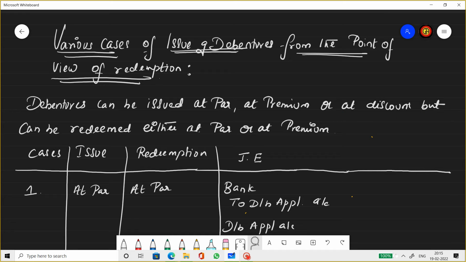But when it comes to redemption, it is repayment. So when the company promises to repay the debentures, it can be redeemed either at par or at premium. So redemption can never be at discount. Why? Because no one will invest in the company if they're going to get money which is lesser than what they have invested. Hence, redemption is at par or at premium.